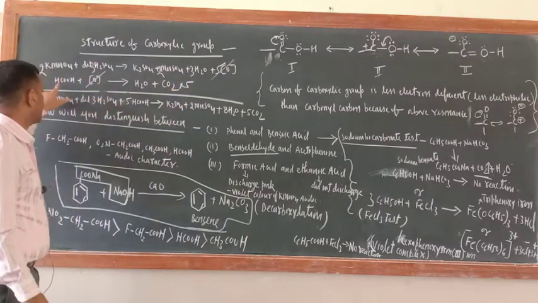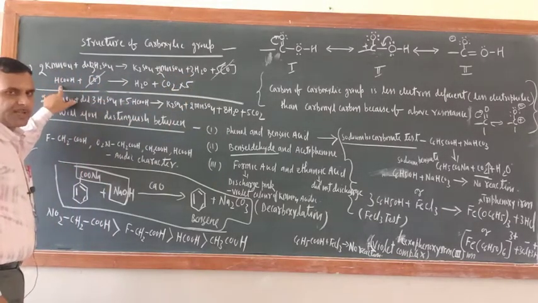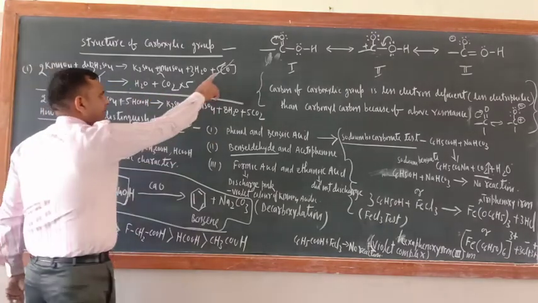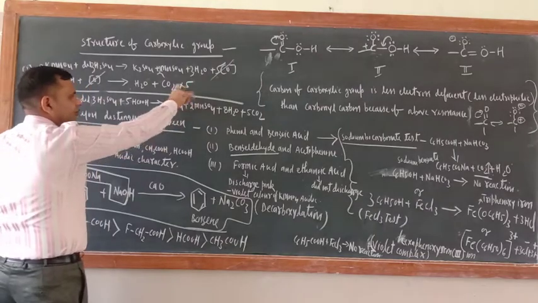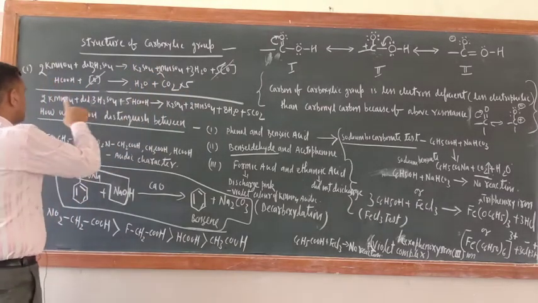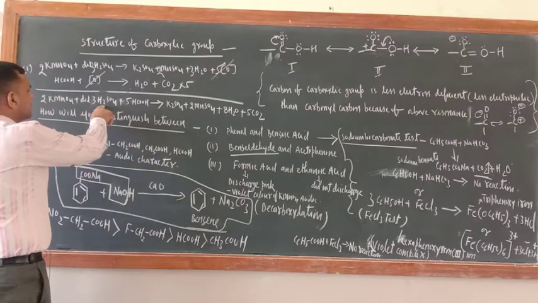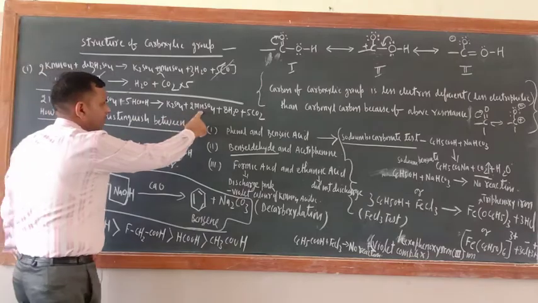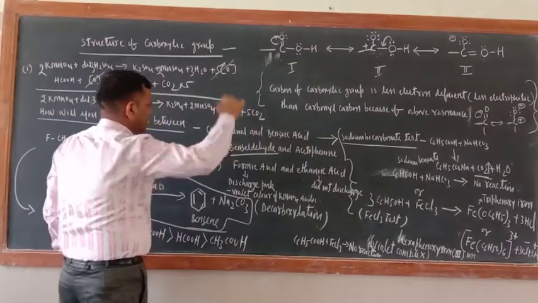Those 5 nascent oxygen should be consumed by the formic acid, then CO2 and H2O will form. Since here 5 oxygen is there, this reaction should be multiplied with 5. Now add this reaction, then what should be there? 2 KMnO4, 3 H2SO4, 5 HCOOH, K2SO4, 2 MnSO4, 8 H2O, 5 CO2.